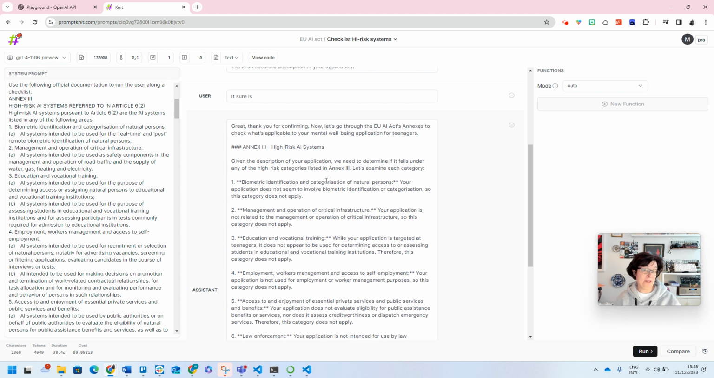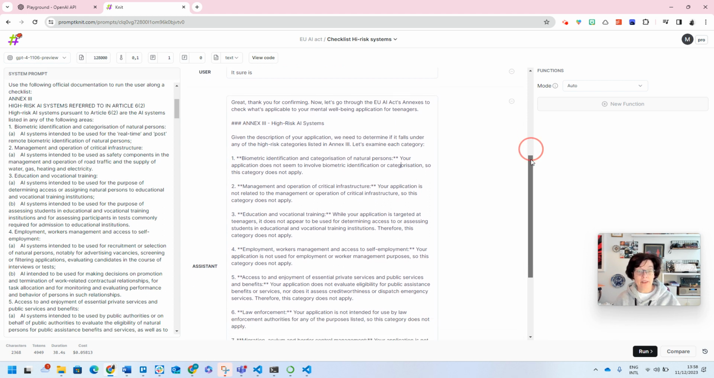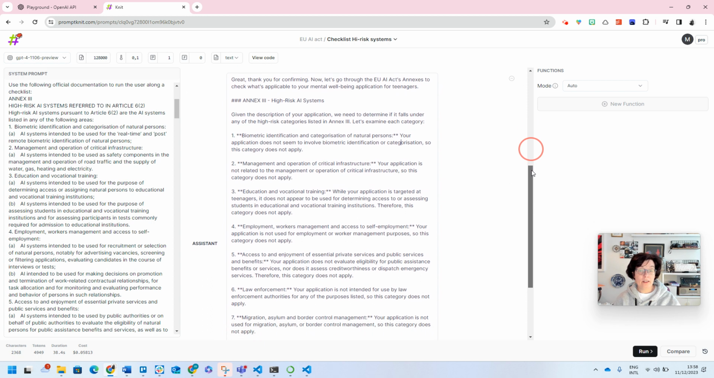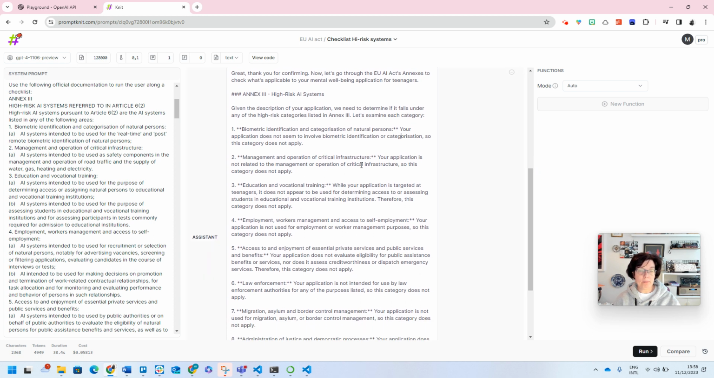I actually wouldn't know if there's anything else to add here. So it's kind of repeating itself here. But here we've got an interesting one, education and vocational training. While your application is targeted at teenagers, which could be associated with education, it does not appear to be used for determining access or assessing students in educational and vocational training institutions. Therefore, this category does not apply.